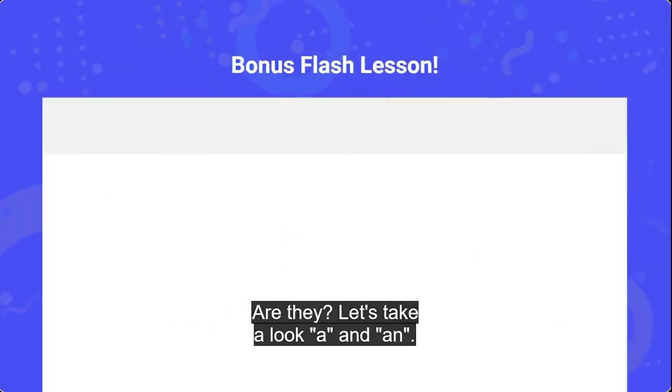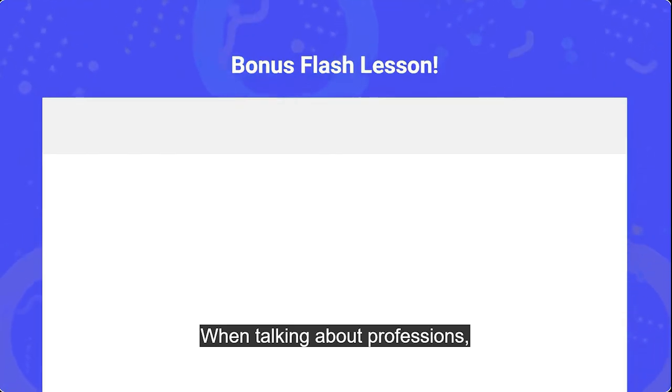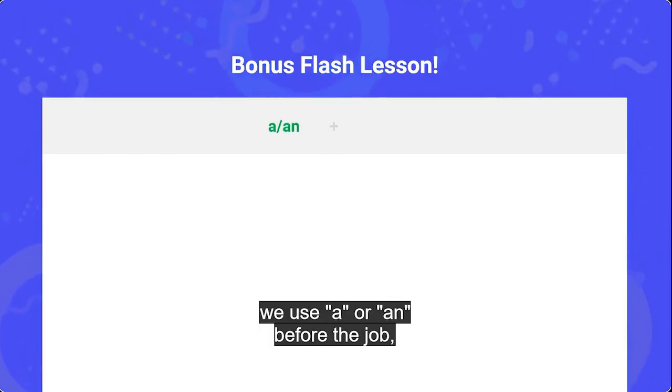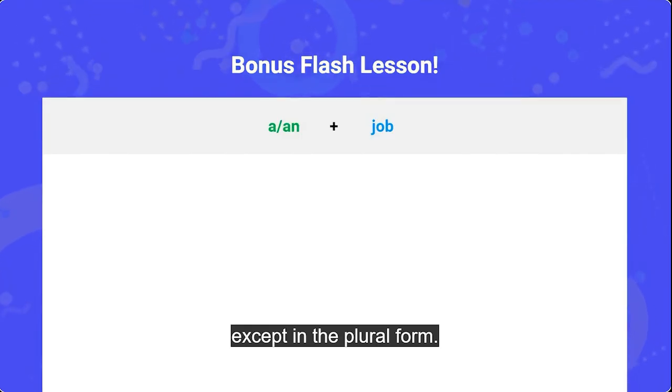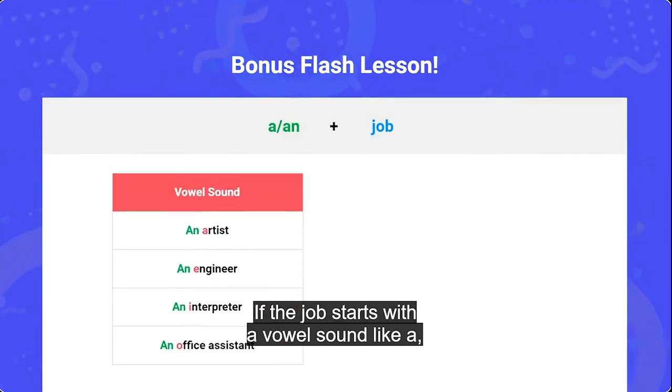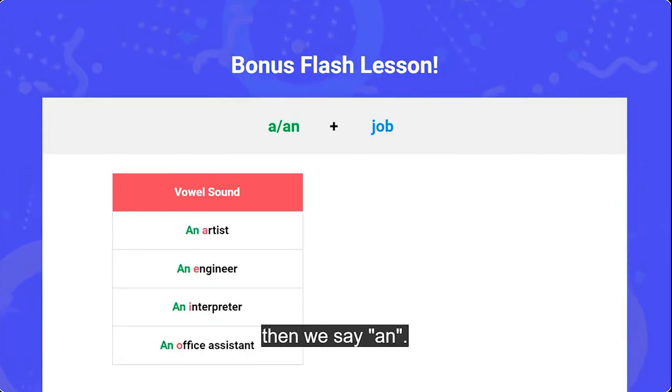Let's take a look at a and an. When talking about professions, we use a or an before the job, except in the plural form. If the job starts with a vowel sound like a, e, i, o, u, then we say an.